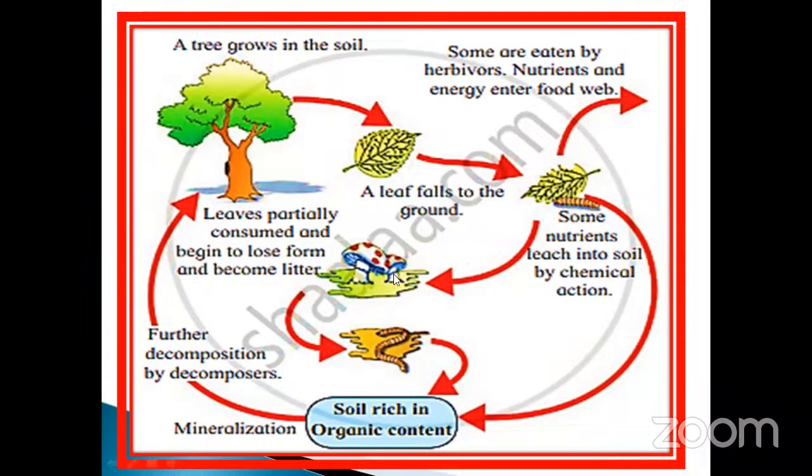Okay. Then it will enter into the soil. So what are the changes which occur after the degradation process? Some of the chemicals are also used for the growth of the fungi. See, the leaves are partially consumed and begin to break down and become litter. Okay, this is the formation. And on the other hand, what is happening? It undergoes complete degradation, but the soil is rich in organic content. The organic content means it contains the complex material. It is deposited on the soil, so the soil is rich in organic content.